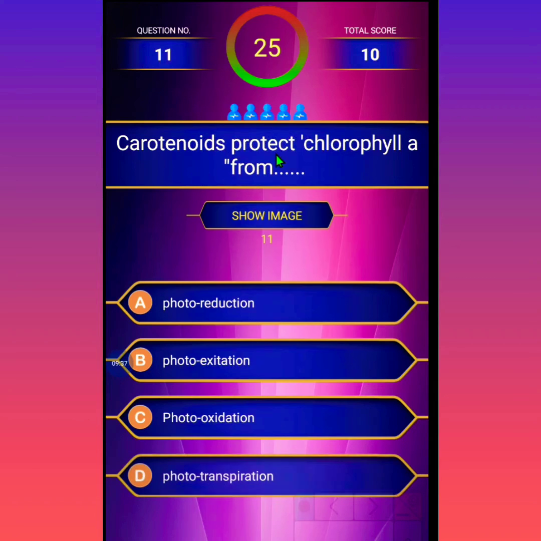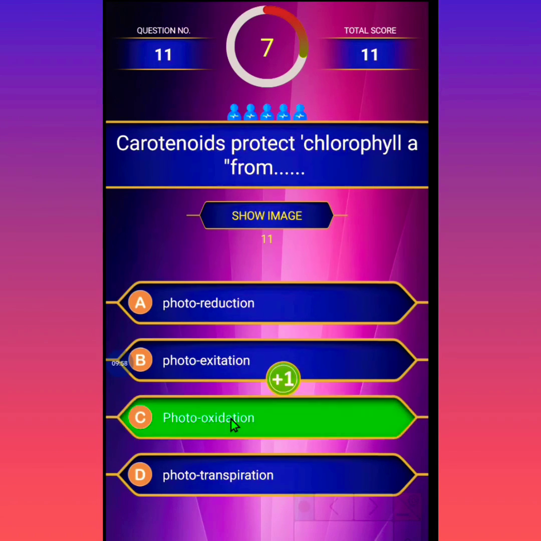The carotenoids protect chlorophyll A from: first option is reduction, second is photoexcitation, third is photooxidation, and the last is phototranspiration. The correct option is photooxidation.